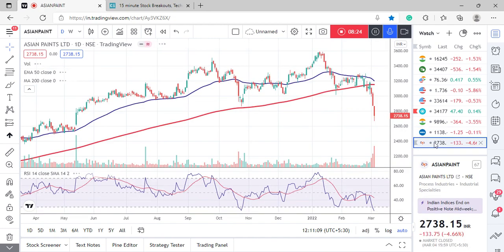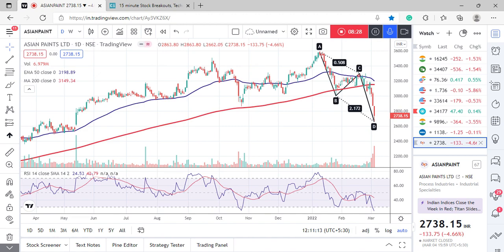Our second stock is Asian Paint. So what we can see is Asian Paint has corrected a lot, and this correction was backed by a staggering rally in crude oil price. So we know that crude is a very important raw material for the paint industry, and after a staggering correction, it has reached a level where it has formed a bullish ABCD pattern.